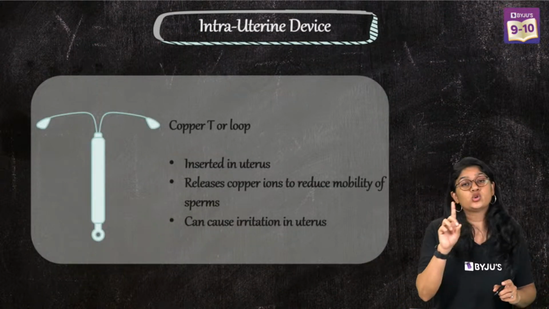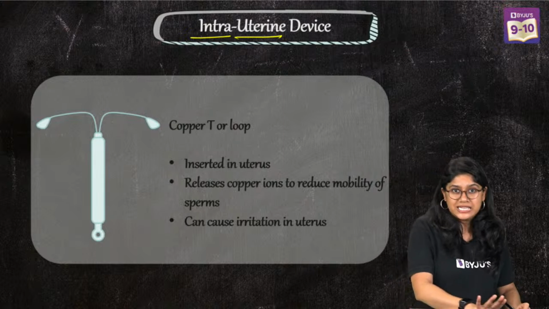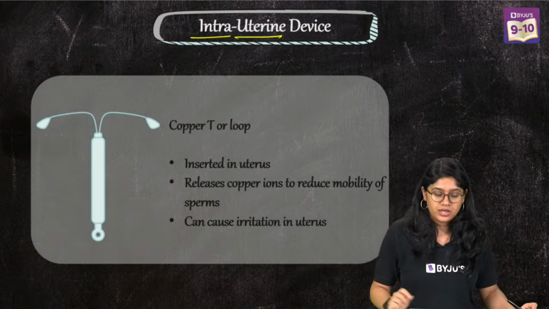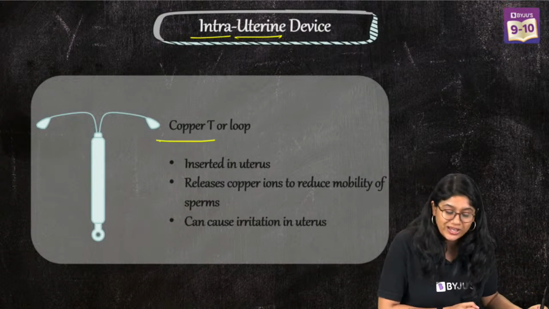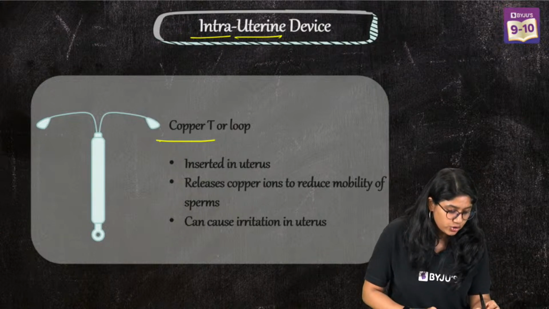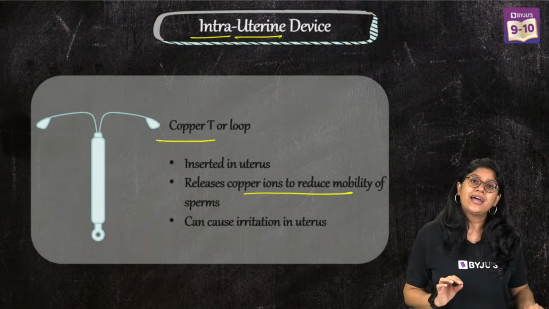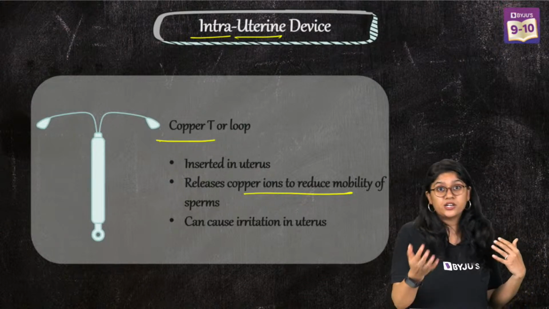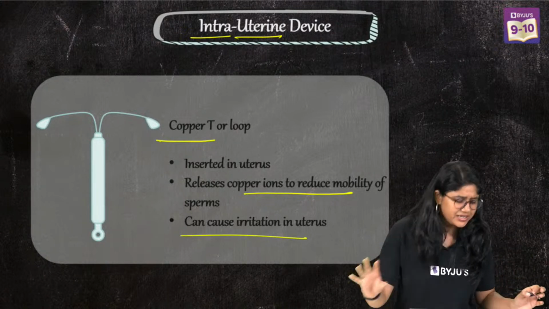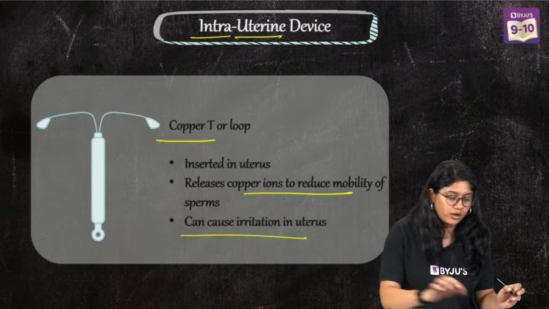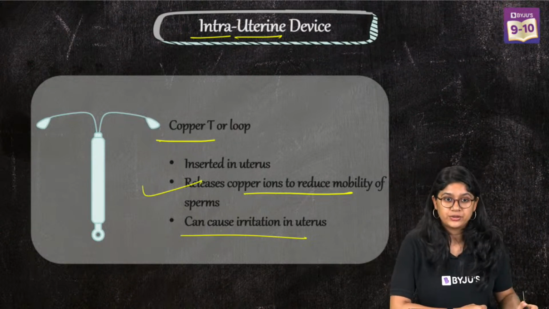Second, we have intrauterine device. Inside uterus. Uterus we have only in female. So these devices work only on the female. In the female body, there will be the insertion of a copper T or a loop structure that will help to reduce the mobility of the sperm. The copper in the copper T will reduce the mobility, and as the speed of the sperms is reduced, the fertilization process will not take place. This can cause some irritation in the uterus, but we'll just focus on the name over here. Okay, very good.